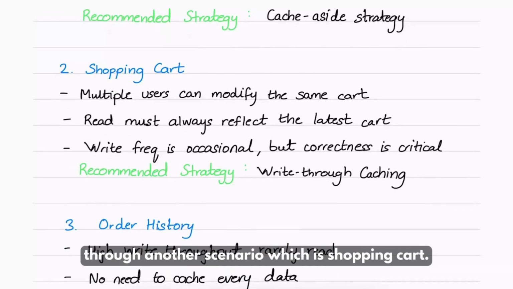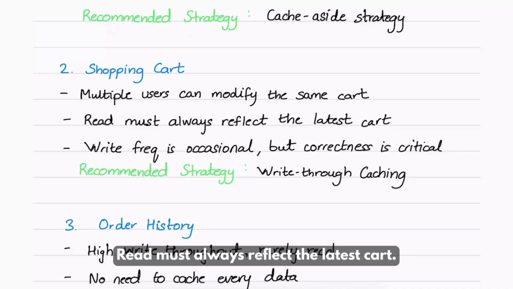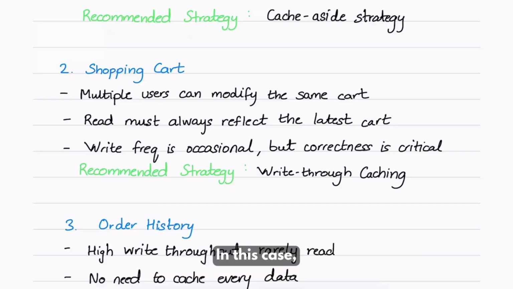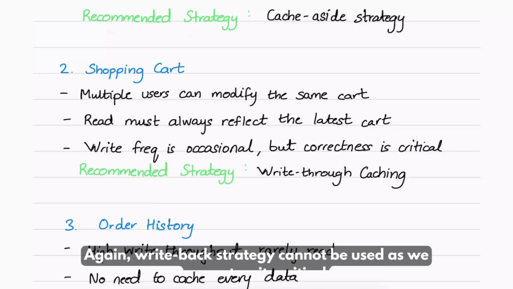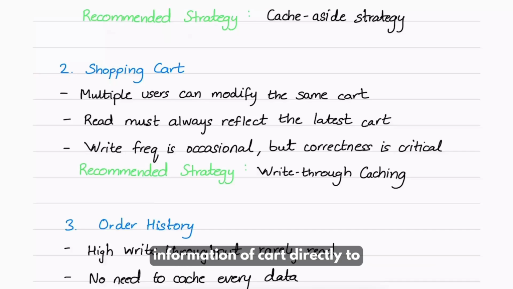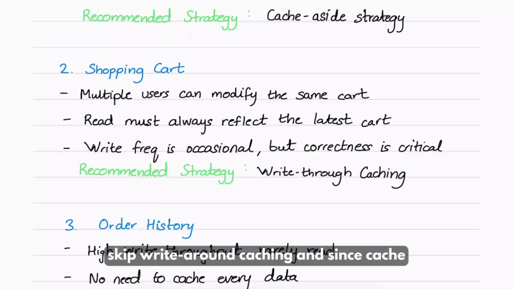Let's go through another scenario, which is a shopping cart. Multiple users can modify the same cart. Reads must always reflect the latest cart. Write frequency is occasional, but correctness or consistency is quite critical. In this case, we can use write through caching. Again, write back strategy cannot be used as we cannot write critical information of the cart directly to cache. It has a read after write pattern, so you can skip write around caching. And since cache aside strategy can serve stale data, which we do not want as correctness is important, we cannot use that as well. So we'll go ahead with write through caching.